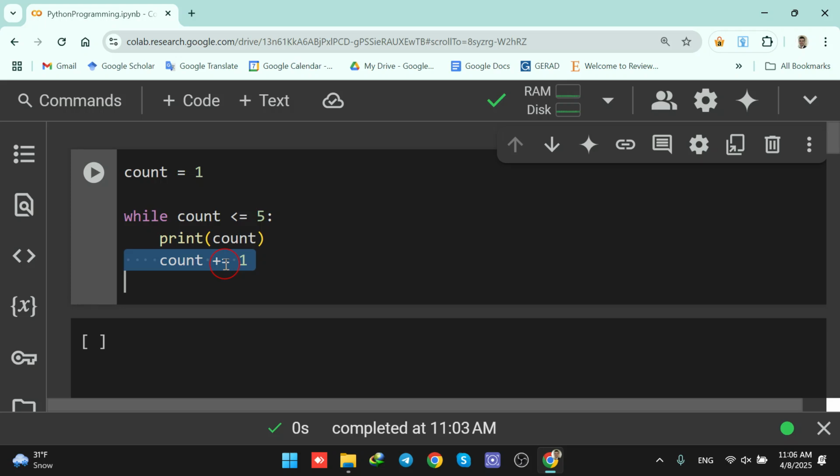Important, make sure your condition will eventually be false, or your loop runs forever, so it will become an infinite loop. Use while when you don't know how many times to loop, like waiting for user input or a condition to change. That's while: simple, powerful, and flexible.